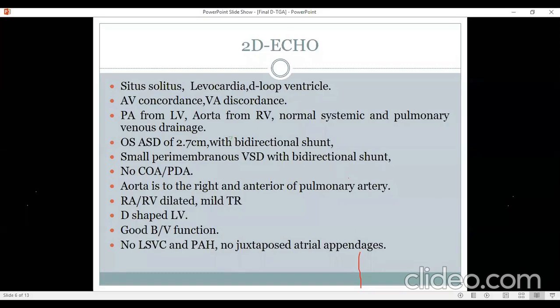There is another question on the parallel arrangement of the great arteries in echo. Are there any other conditions where this can happen, or only in DTGA? All conditions which have malposition, which have TGA, whether it is DORV or single ventricle, as long as there is TGA, I think all these conditions will have parallel direction of both great arteries. Parallel direction means the great arteries are malposed.